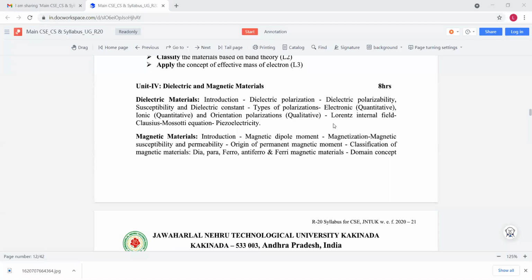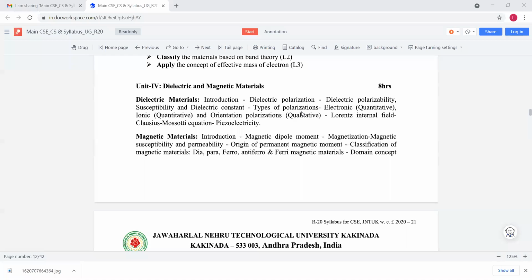And also here we discuss the Lorentz internal field and Clausius-Mossotti equation. And also we discuss piezoelectricity. So simply, here the polarization property is converting an unpolarized atom into a polarized atom. That phenomenon is nothing but polarization.